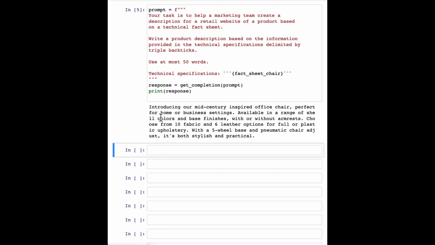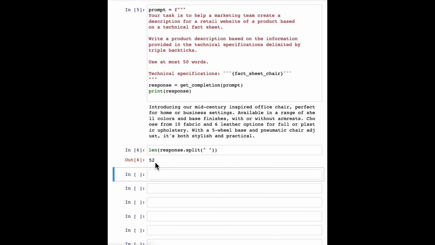Okay, this actually looks like a much nicer short description of the product. Introducing a mid-century inspired office chair, and so on. Just, yeah, both stylish and practical. Not bad. And let me double check the length that this is. So I'm going to take the response, split it according to where there's spaces, and then print out the length. So it's 52 words. It's actually not bad.